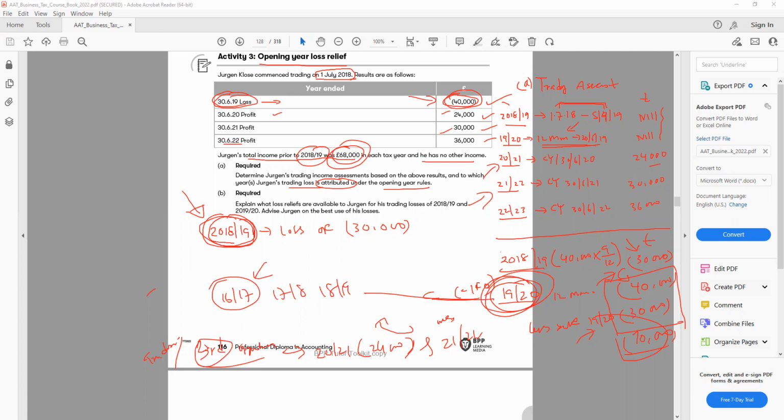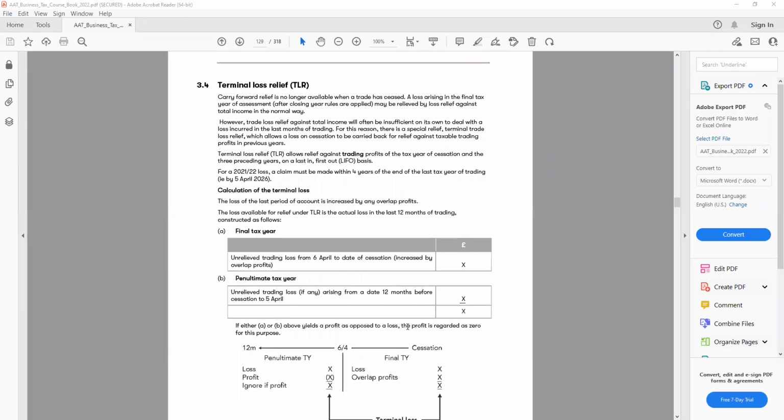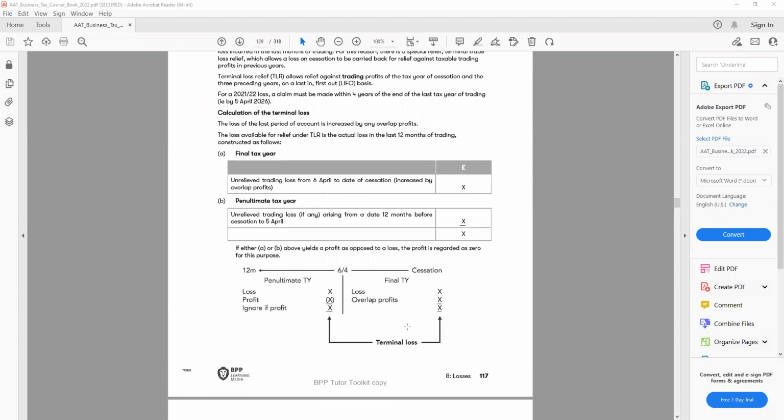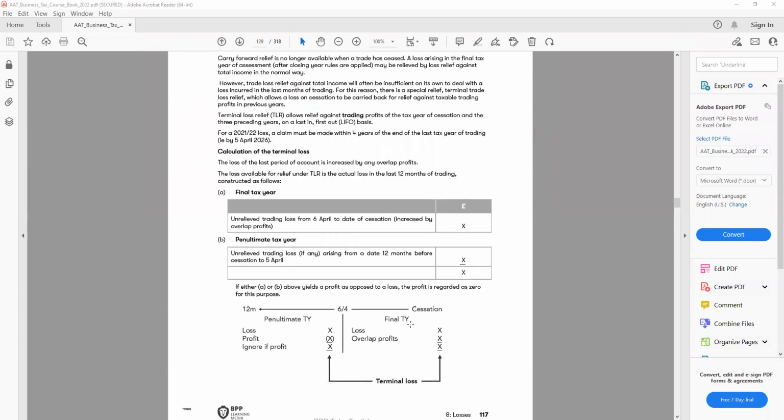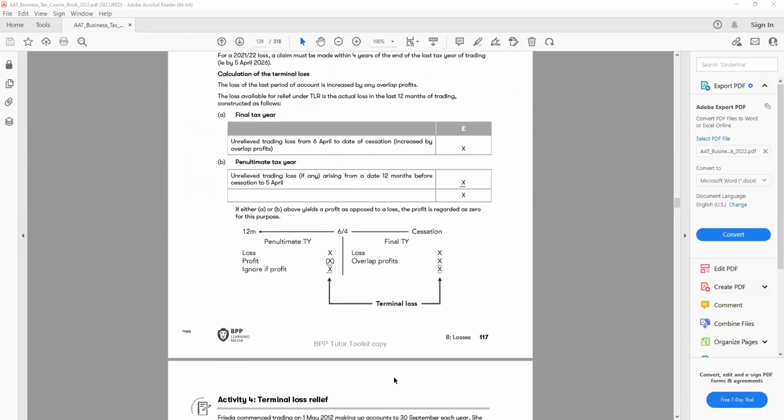All right, so let's move on. Make sure you practice this sort of question, it could be really tricky in the exam. So if we look at the next question, that is terminal loss. Terminal loss, as we said, is quite simple if you understand that.